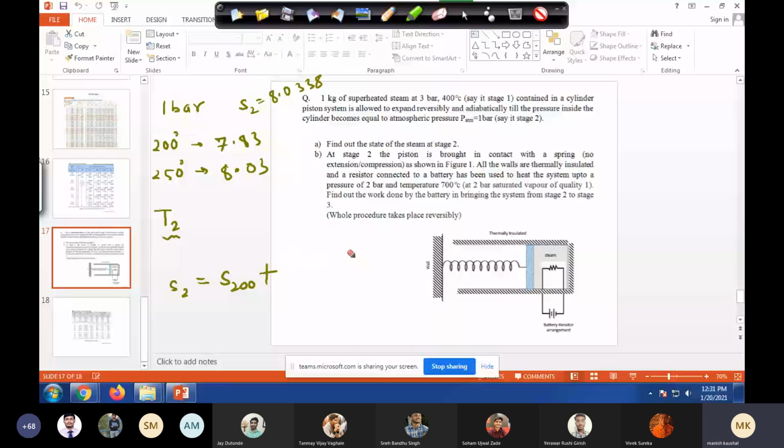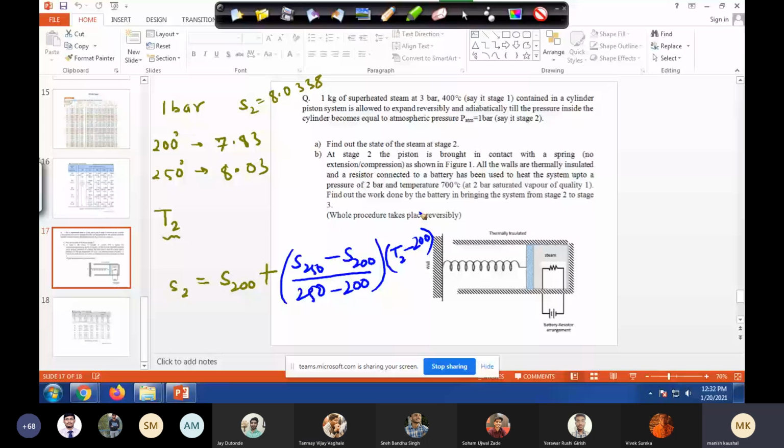Slope will be S of 250 minus S of 200 by 250 minus 200, into how much we are deviating from this temperature, so T2 minus 200. Do you find any mistake in this expression? Interpolation? It's fine. Tanmay? Yes, sir, it's correct.